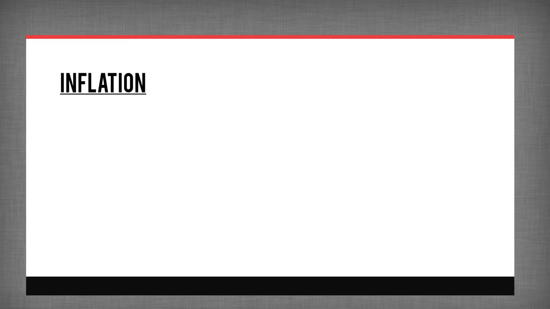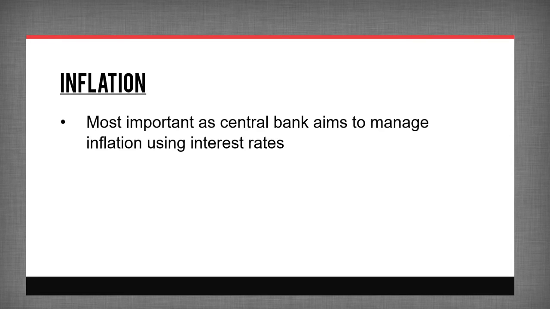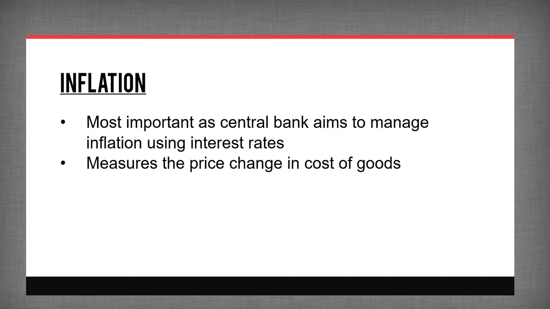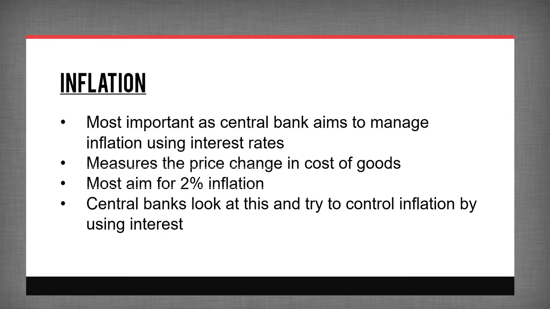Fourthly and lastly, we have inflation indicators such as inflation rate. Now this is probably the most important indicator, as central banks try to manage inflation by using interest rates. It measures how much the cost of goods and services are going up or down. Very often, the main purpose of central banks is to ensure that the inflation rate remains stable. For example, most developed nations aim for about 2% inflation. If inflation is higher or lower than that, banks will usually use interest rate as a tool to control inflation. If inflation is too high, it could be a sign that banks will raise interest rates to slow consumer spending.